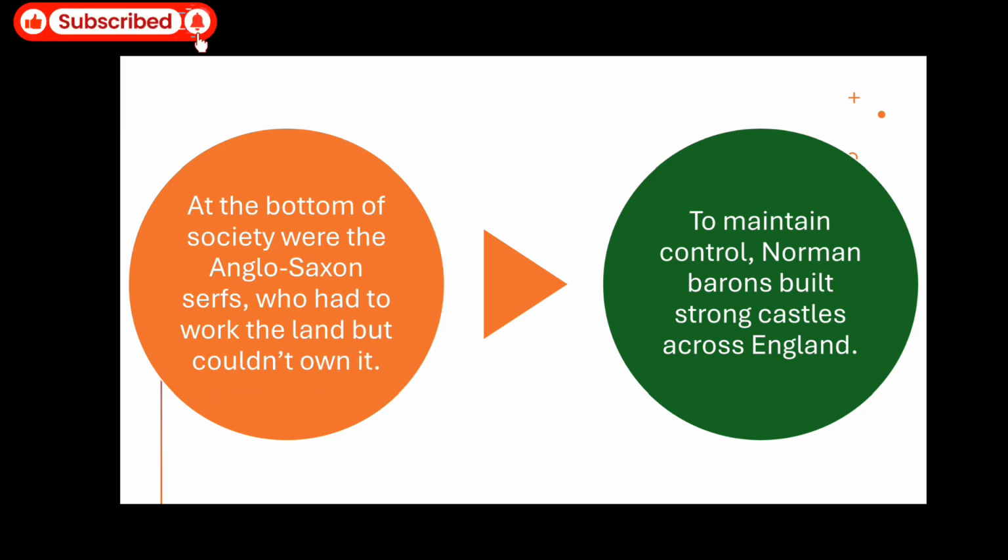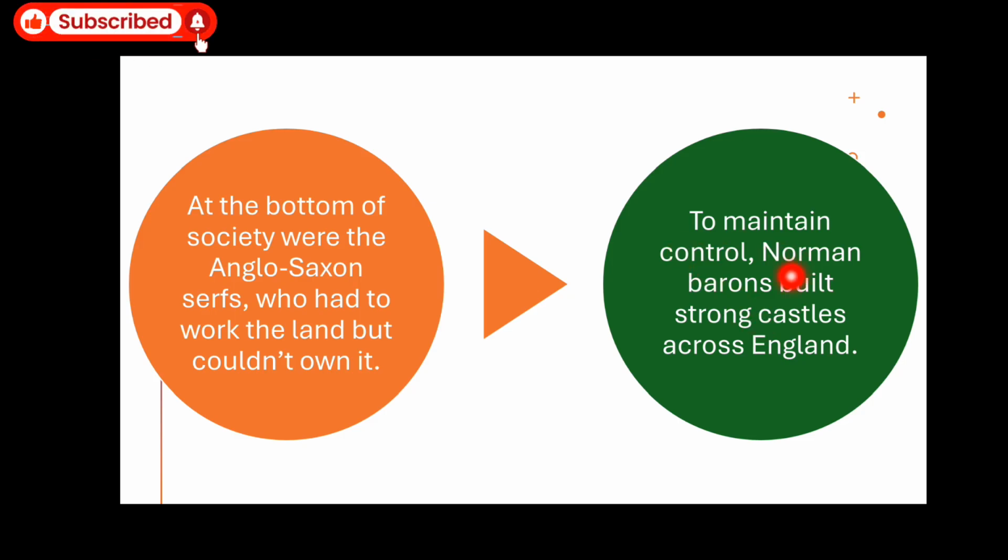So these serfs did not own the land. They just worked on these lands. They would produce agriculture, the crops for the king, for the nobles, and for the churchmen, for the pope, for the priest, for all of these. So they were at the bottom.